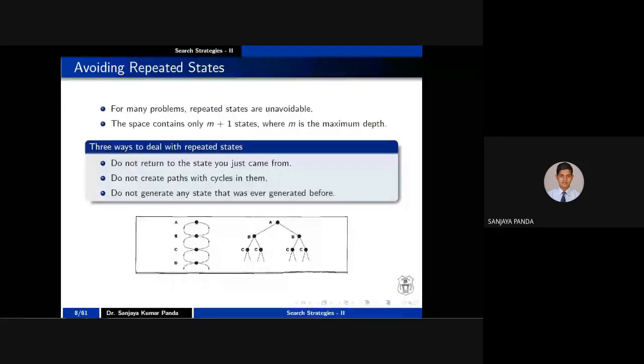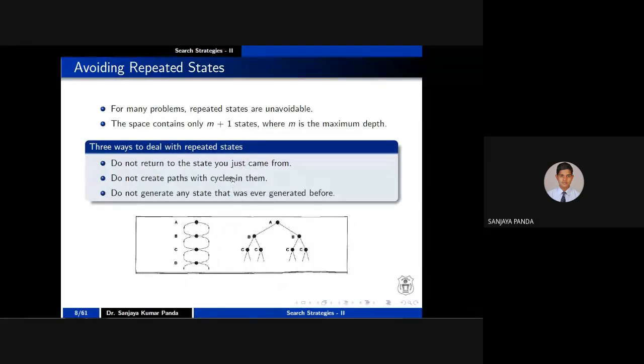You came from A to B. Obviously, when you expand B, you will again get A. As you have started your journey from A to B, whenever you are expanding B, you will not return to your previous state. In this way, you can avoid the repeated state. This is the first way.